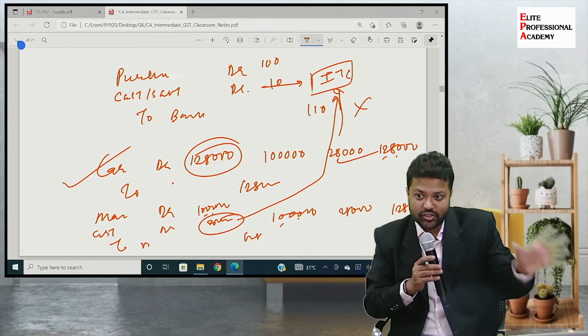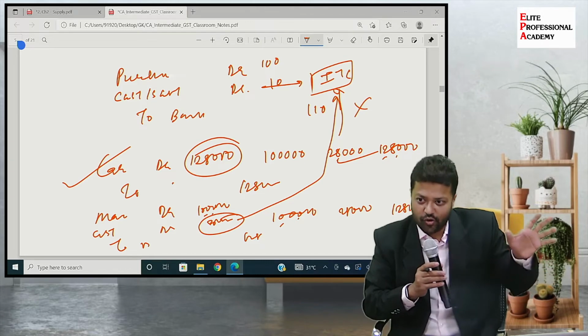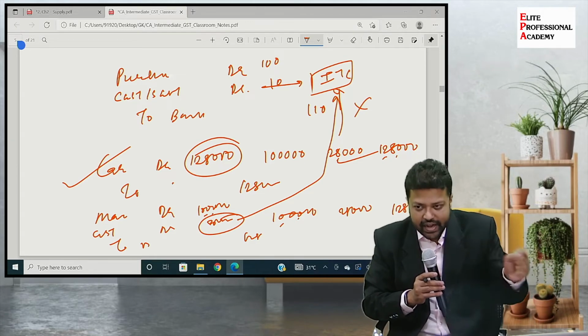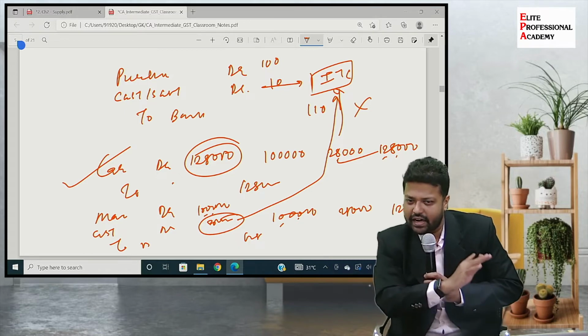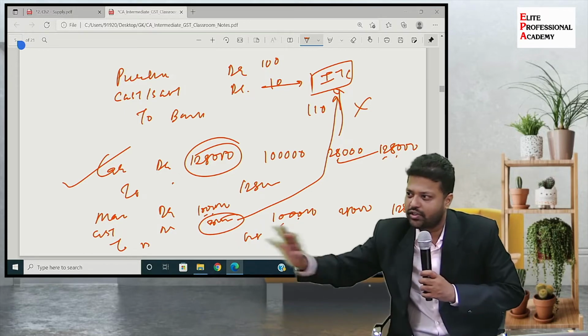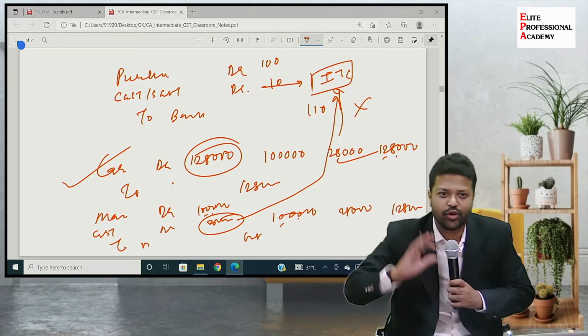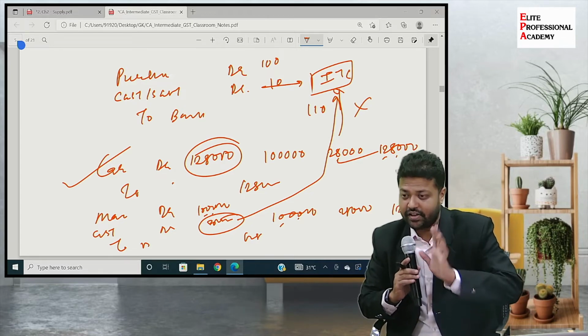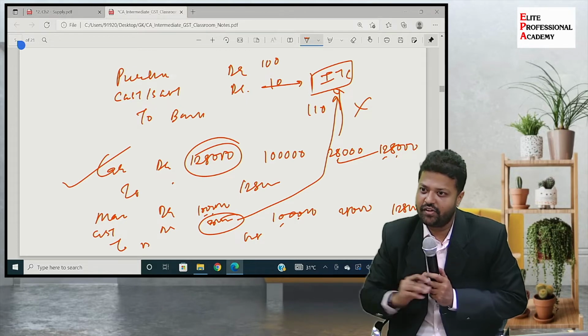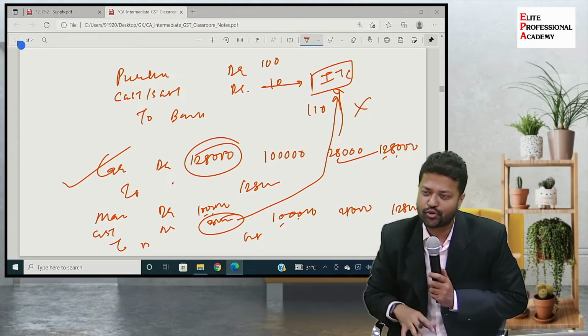This 28,000 is coming to my debit along with other eligible credits. But can I utilize this 28,000? No. So let's say that the entire other credit is utilized with the liabilities. So there are no liabilities, no other credits, only 28,000 is lying in the GST ledger. Now at the year end, when the chartered accountant comes to finalize your books, what will he say?